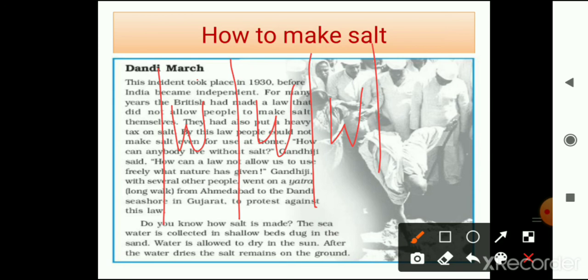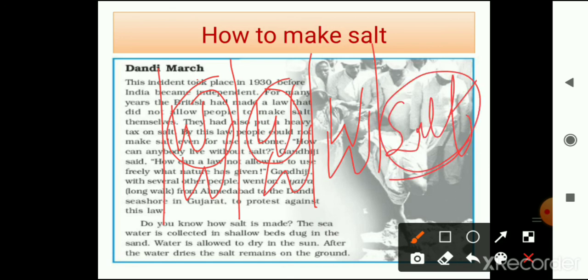Water is allowed to dry in the sun. After the water dries, the salt remains on the ground. Water turns into vapor, and the remaining material is the salt. So it was the Dandi March led by Mahatma Gandhi in 1930.